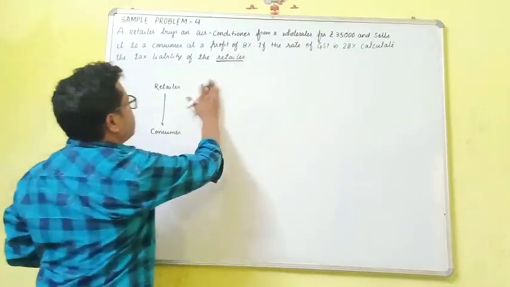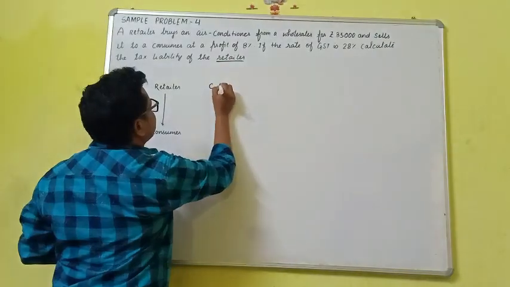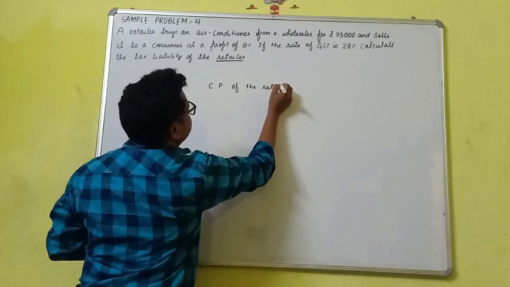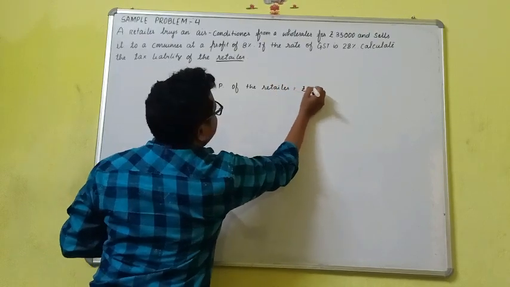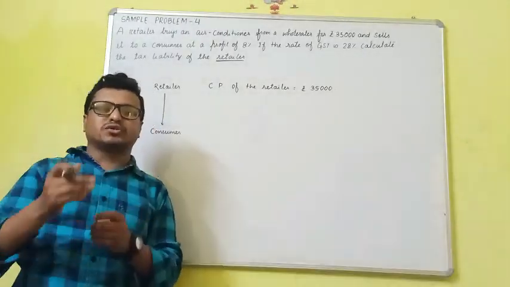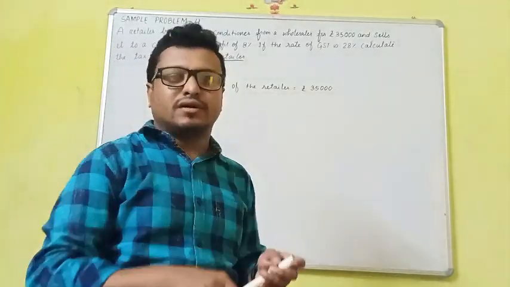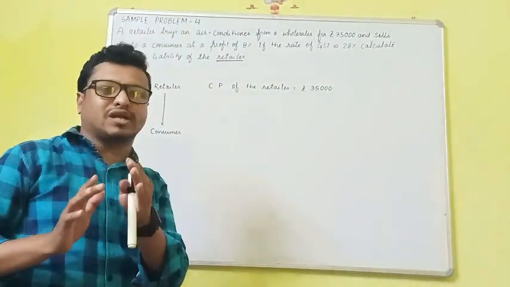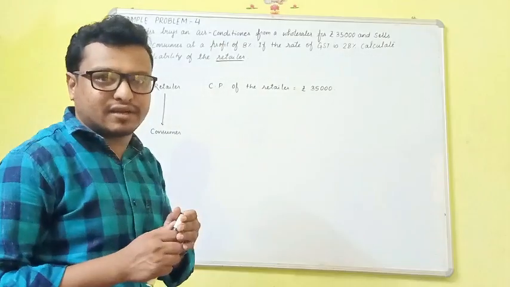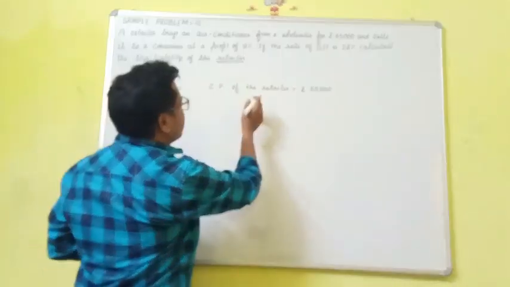So that will be the CP of the retailer. So I can write CP of the retailer is equal to rupees 35,000. To solve these problems, I suggest you go through the class 8 mathematics profit and loss chapter and the discount chapter, so that you will get a better understanding.